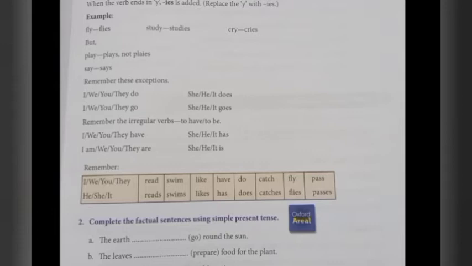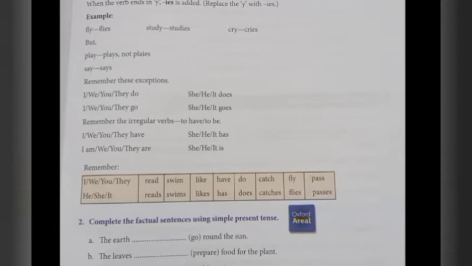So when there is I, what do we have to do? I read a book. We should not say I reads a book. That is wrong. I read. We read. You read. They read. Likewise, I swim. We swim. You swim. They swim. So if it is I, we, you, they, we should not add s in simple present tense. We should not add s to the verb form. Reading is a verb, right?